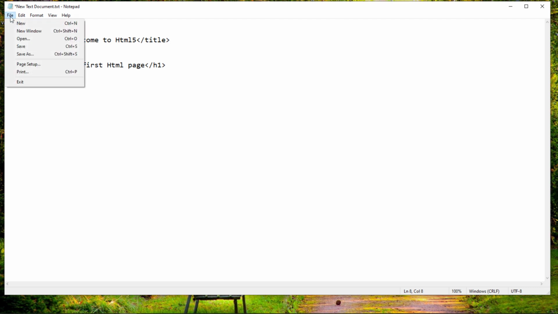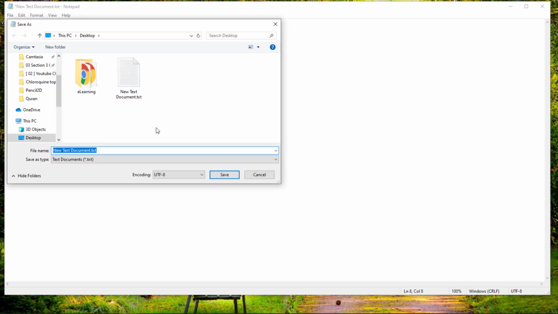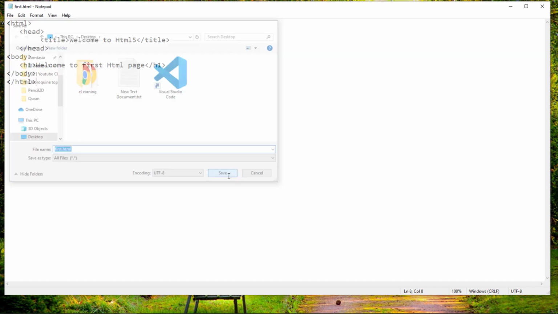Just save it: file, and save as. Here you change save as type. You have to select all files and give it whatever name you want, and I name it first. Remember to give the extension .html, not HTML5: first.html. Like other files, this text document has a file type .txt, and for the HTML file you must write the extension .html. Just save it.